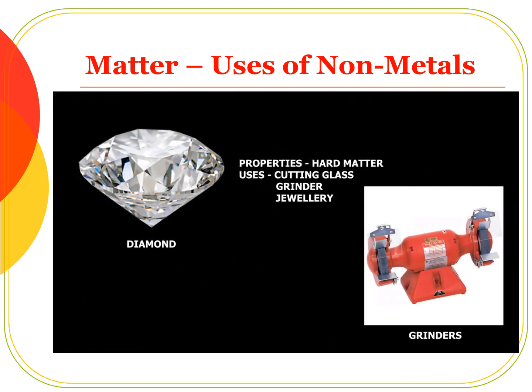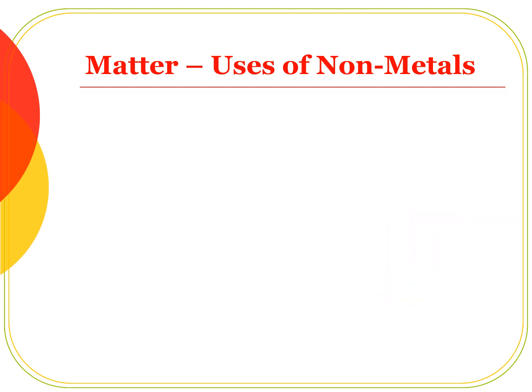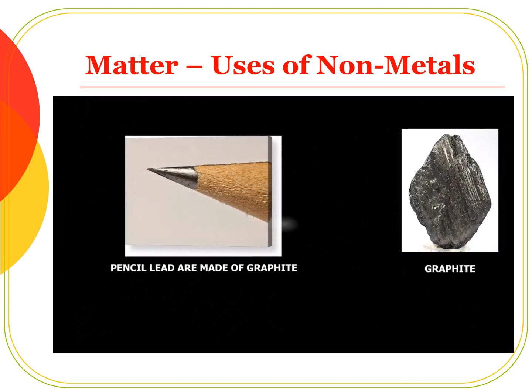Diamond is very hard in nature, so it is used for cutting glass, and also it is used in jewelry because of its lustrous behavior. Do you know, students? Nonmetals are generally bad conductors of electricity except graphite. Graphite is a form of carbon which is a good conductor of electricity. Graphite is used in making pencil lead.